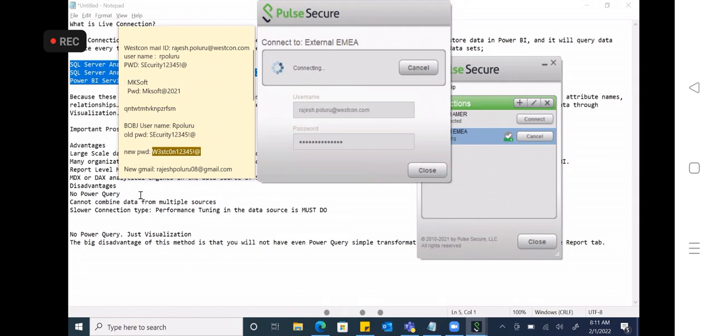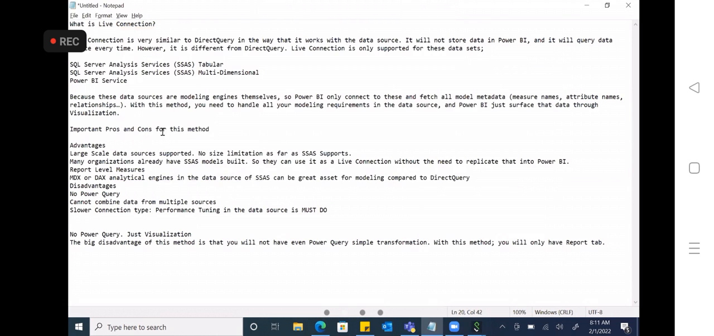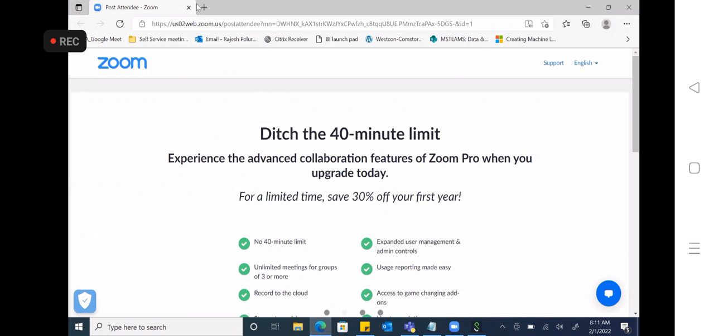Live connection is also asked, but many people will not work with it, because for live connection you need an already implemented SSAS tabular model and SSAS multi-dimensional model. If they are using MSBI or other tools, then they can use it. But apart from that, we can use import mode and direct query mode. Okay.